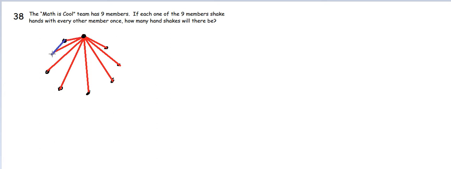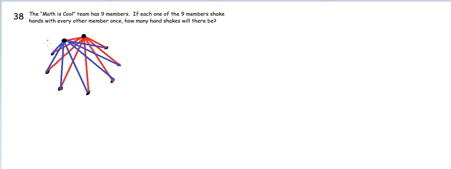So we'd have to start here. So we'll do 1, 2, 3, 4, 5, 6, 7. Only 7 handshakes this time? And I mean, intuitively, you would think it would be 8, right? We already saw how it was 8 for the previous one. But the reason that it's 7 for this one is because, again, this connector is already counted.